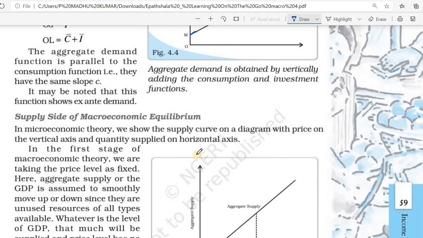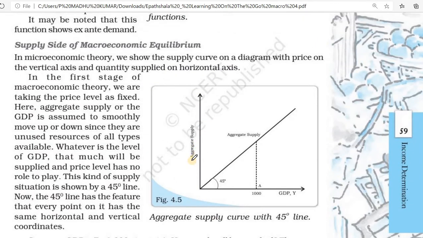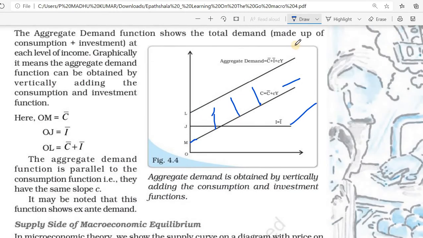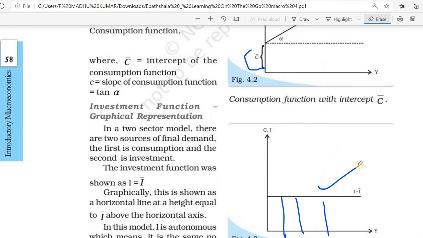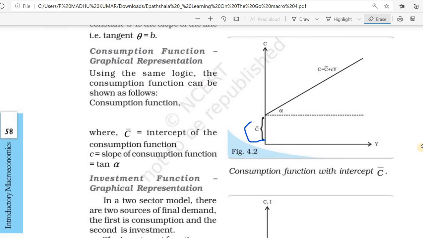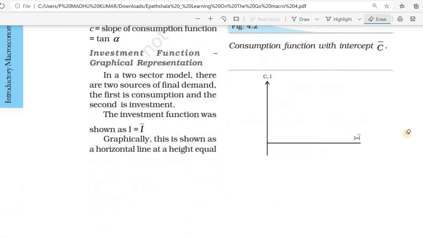Okay, then supply side macroeconomic equilibrium. In macroeconomic theory, we understood aggregate demand equation equals C bar plus I bar plus CY. That is the aggregate demand equilibrium. Here we know this is the investment function. This is the consumption function.